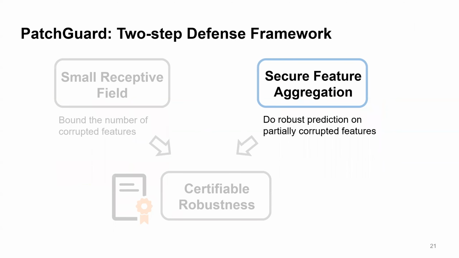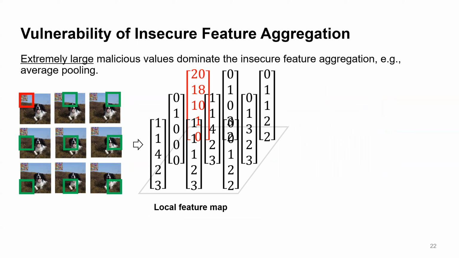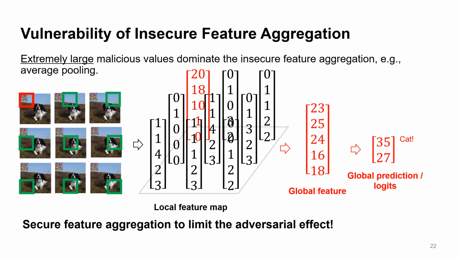The second step is to perform secure aggregation on the partially corrupted features. Going back to this example, even though there is only one corrupted feature, a powerful attack can still introduce large malicious values to dominate the insecure feature aggregation, like average pooling. Therefore, we still need a secure version of the feature aggregation for robust predictions. In PatchGuard, we further propose a technique called robust masking, which detects and removes large feature values.